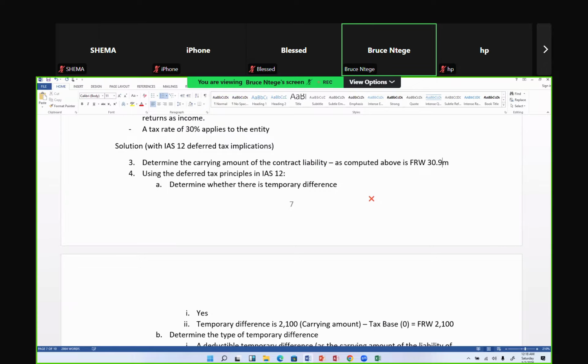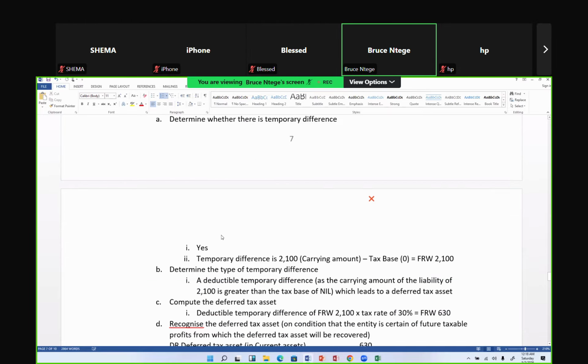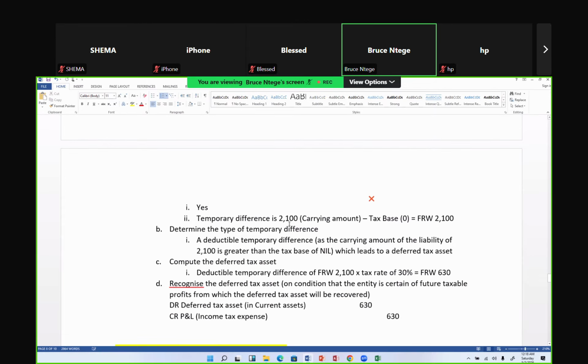Okay, so then using the deferred tax principles, we need to determine whether there's a temporary difference. Yes, it's there. And that temporary difference is that carrying amount, the 30.9, where the tax base is 0. Remember, they've told us that the tax law says we only go with cash basis, not that deferment approach. So in this case, we have a deductible temporary difference, as the carrying amount of 30.9 million is greater than the tax base of 0.